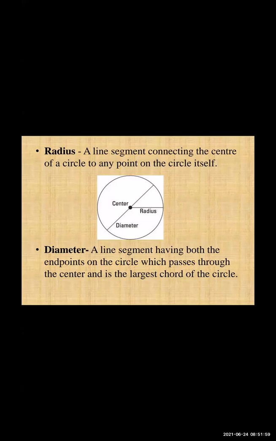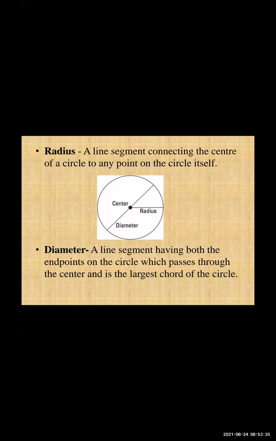A line segment connecting the center to any point on the circle itself. Whatever the circle is, if we draw a segment to any point on it, that segment is called the radius, and wherever we draw it, the radius is the same.